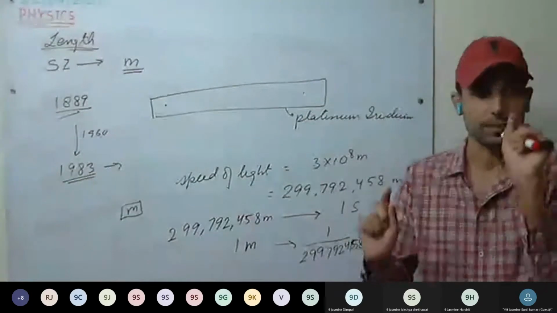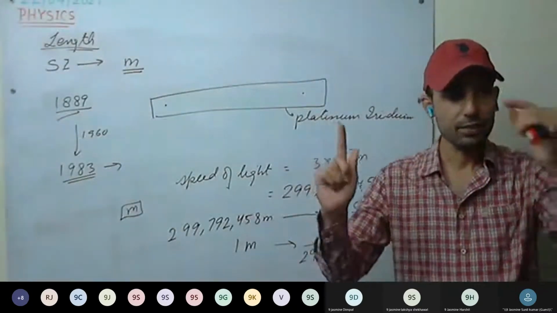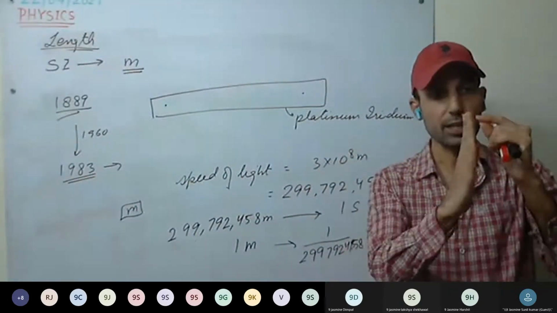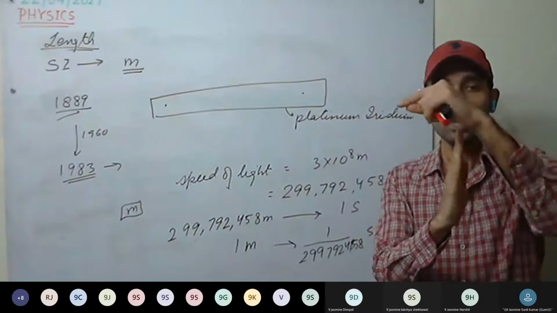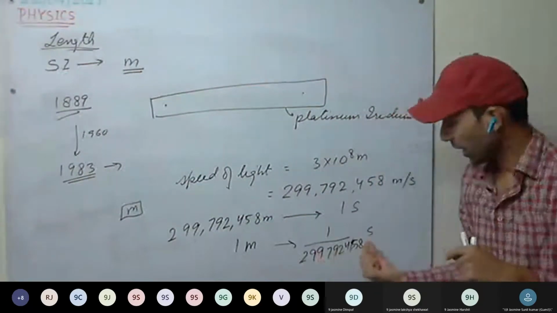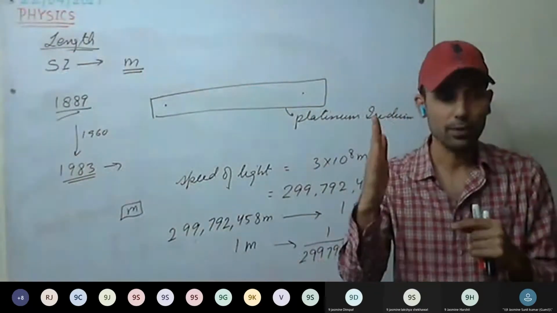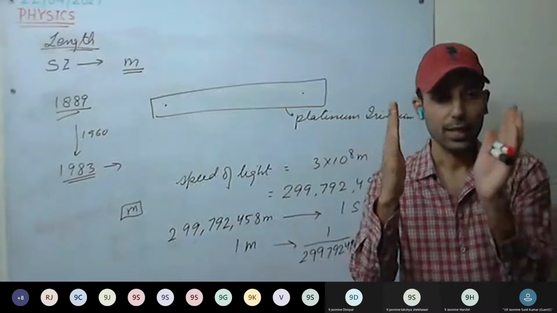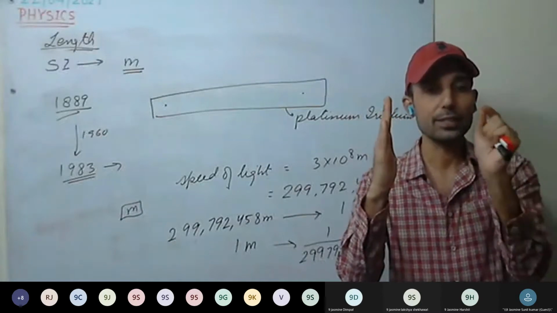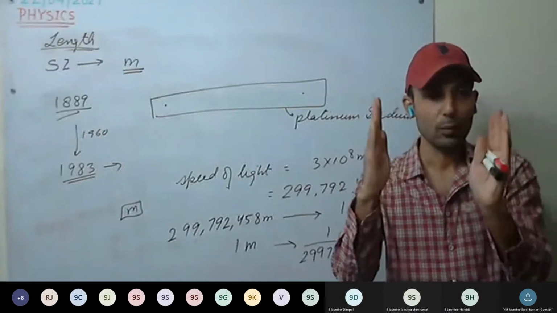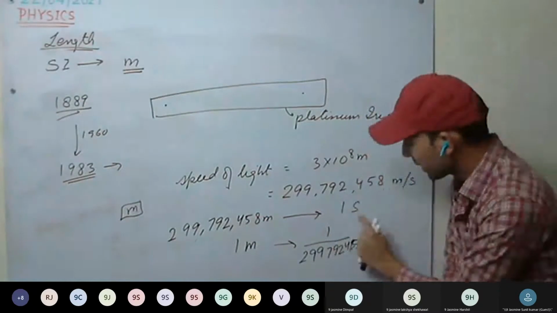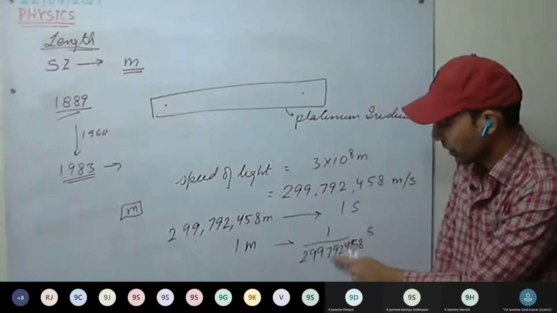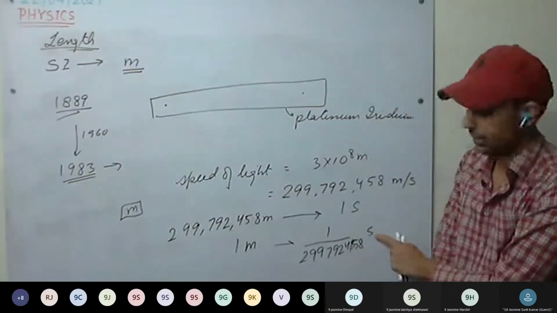So what we are doing, see here. Light is traveling, so we start our time from here. And after this much part of a second, we stop our time and we measure this distance. That is how much distance light has traveled in this much part of a second.